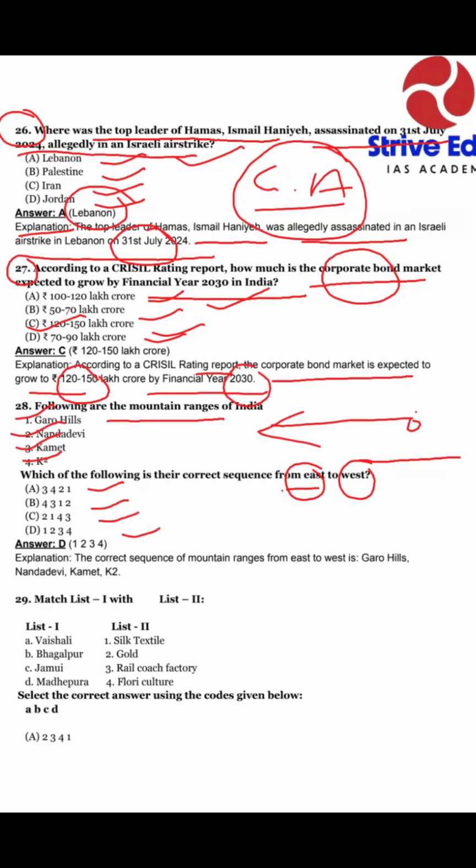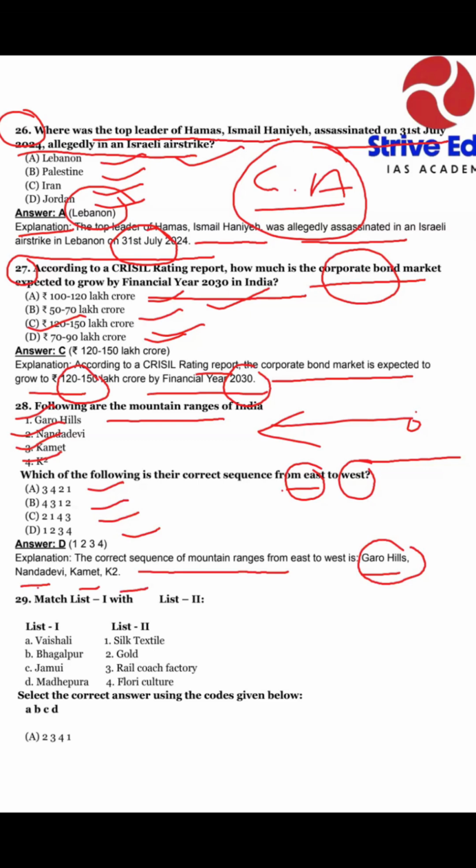So our answer is 1234. We can see in our explanation the correct sequence of the mountains from east to west is Garo Hills, Nanda Devi, Kamet, and K2. Garo Hills is in the northeastern area. Nanda Devi, Kamet, and K2 are sequentially from east to west. You can match easily if you read your basic books. It is a basic question.